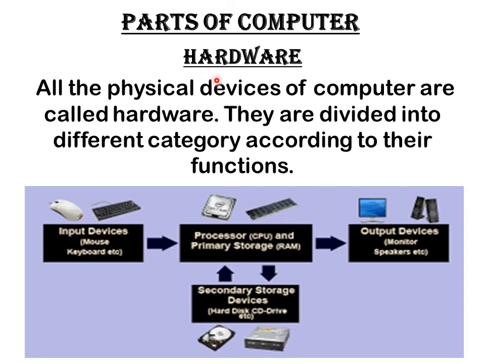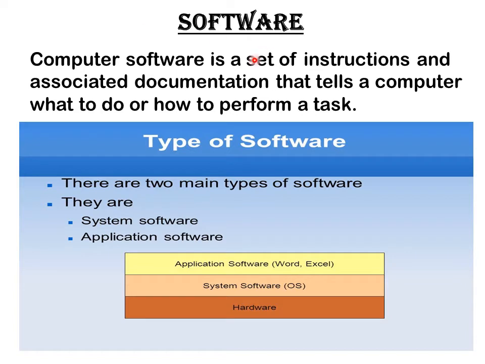Now parts of computer. First is hardware. All the physical devices of computer are called hardware. They are divided into different categories according to their function. First is input devices like mouse and keyboard. Next is a processor and primary storage like RAM. Next is the output devices, monitor and speaker, and for storage there are secondary devices like hard disk or CD drives.